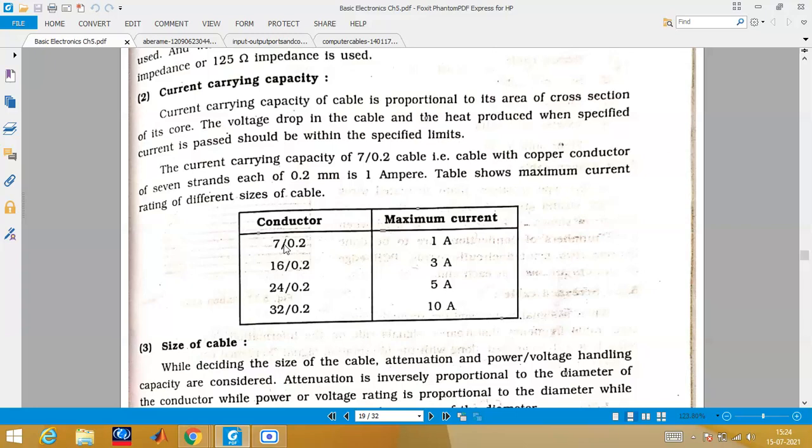And each is carrying a current of 0.2. How much will it take? 0.2. So in total you are going to get 1 ampere of current. Similarly, 16/0.2 means a cable which is carrying 16 strands of copper conductor, each having 0.2 mm width, and which has a maximum current capacity of 3 amperes.